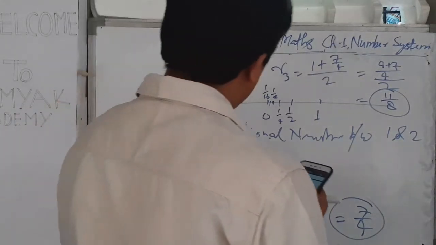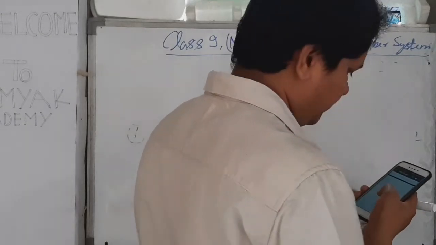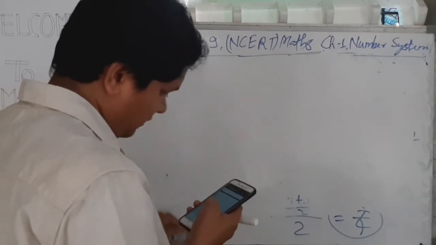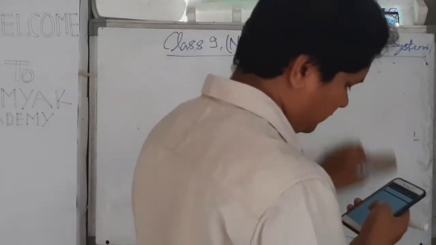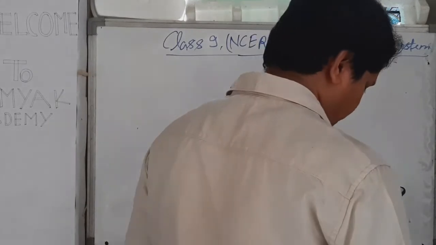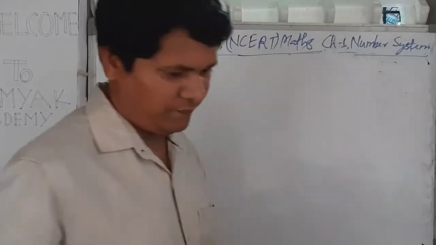First question says, is 0 a rational number? Can you write it in the form of P by Q, where P and Q are integers and Q is not equal to 0? Let's start.